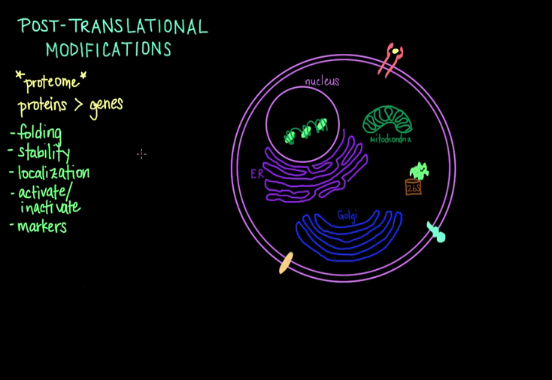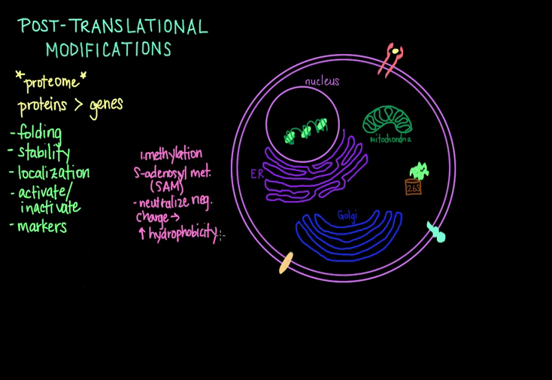And let's start with methylation. Methylation involves the transfer of one carbon methyl groups to amino acid side chains by methyltransferases using S-adenosylmethionine, or SAM, as the primary methyl group donor. This can neutralize a negative amino acid charge when bound to carboxylic acids and leads to increased hydrophobicity of the protein. A well-known use for methylation is epigenetic regulation of transcription. Histone methylation and demethylation can alter the availability of DNA for transcription.